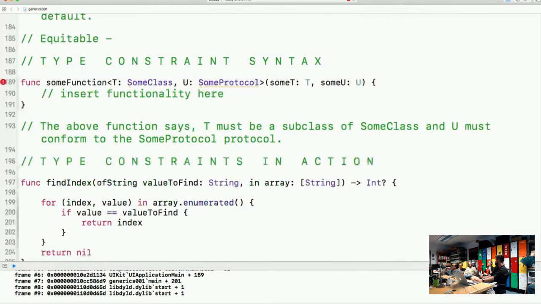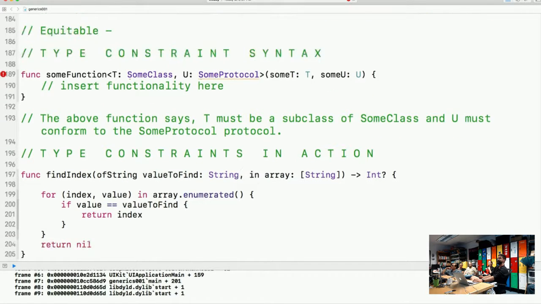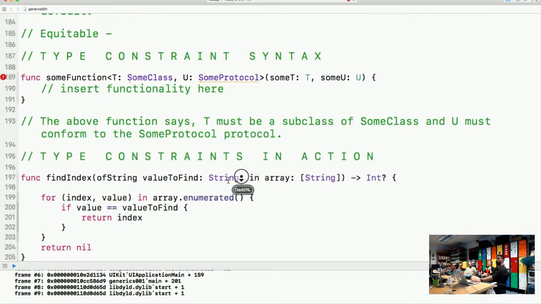Any questions on that one? Okay, I'm going to keep going. Is there an example of the use case? Let's see. For this right here, for some function, yeah. Let's talk about it.